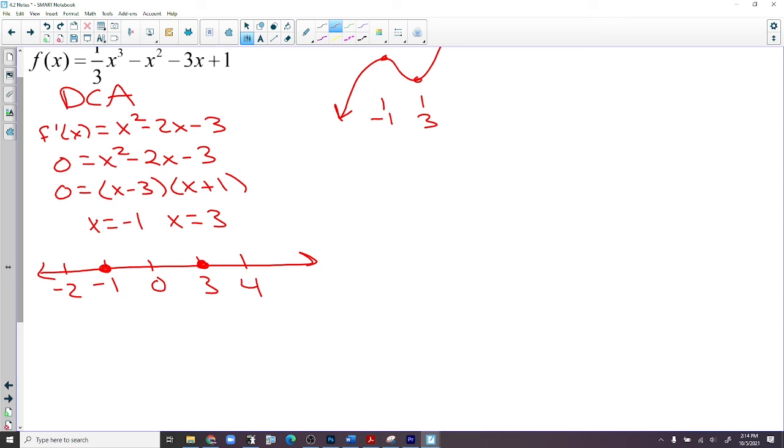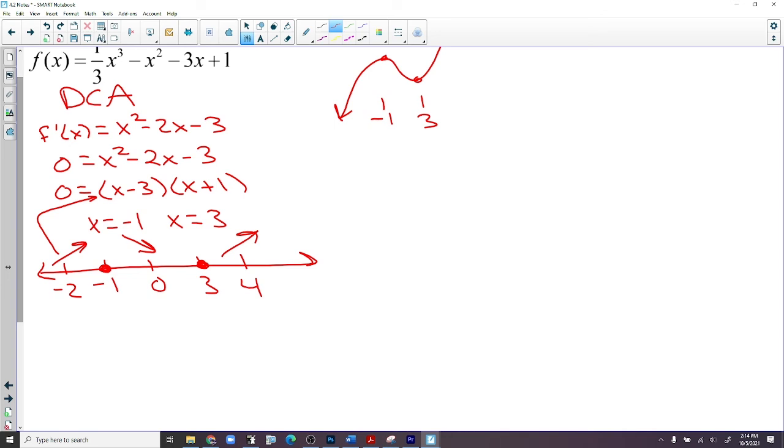Now we plug this into the derivative because we want to know if the graph is increasing or decreasing. So negative times a negative is a positive. So the graph is increasing there. Plug 0 in, negative times a positive is negative. And we plug 4 in, positive times a positive is positive.